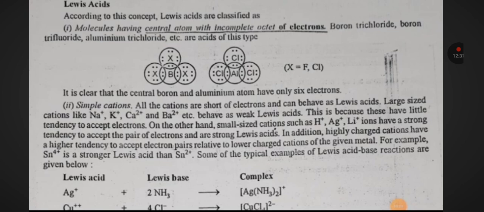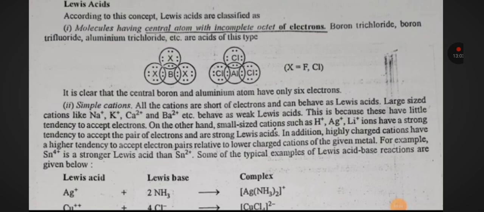Simple cations. All the cations are short of electrons and can behave as Lewis acids. Large size cations like Na+, K+, Ca2+, Ba2+, etc. behave as weak Lewis acids. This is because these have little tendency to accept electrons. On the other hand, small sized cations such as H+, Ag+, Li+ have a strong tendency to accept the electron pair and are strong Lewis acids.